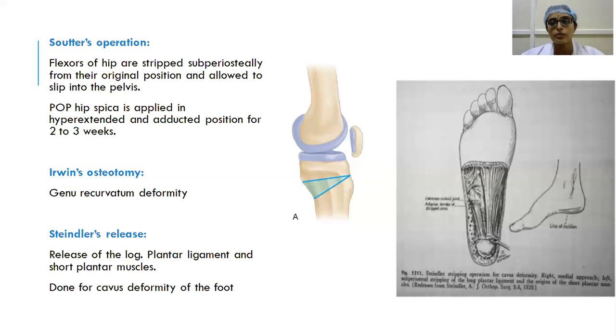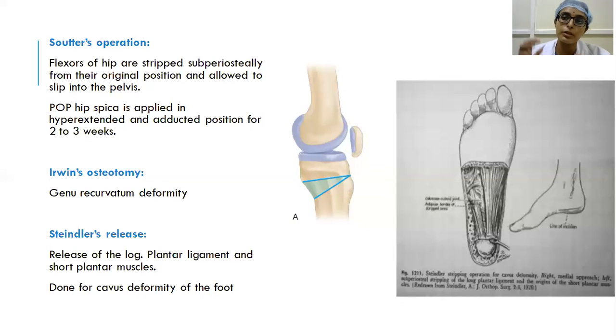Suppose the hip is completely flexed, how can the patient walk? Because he cannot keep the feet plantigrade on the floor. So you have to relieve all the deformities which impede the patient to walk. You're going to restore him, you're going to rehabilitate him. So that is the main purpose of correcting the deformities.